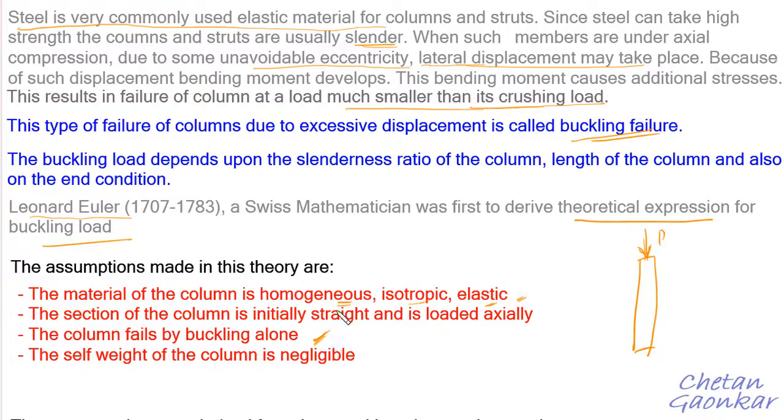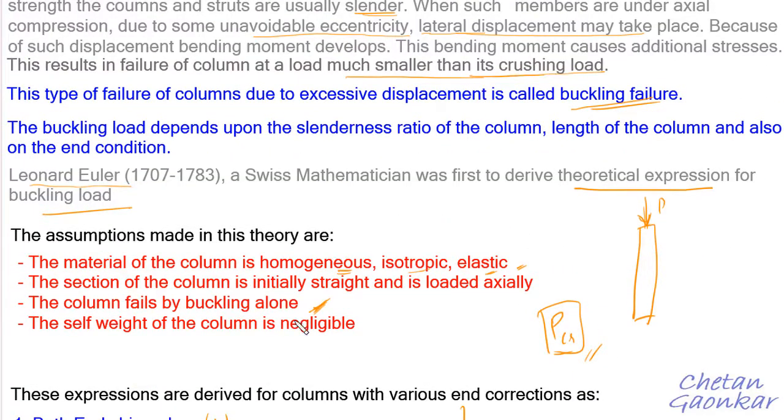Now this is very important. Whatever expression we will be developing, the critical load expression for Euler's theory, will take care of buckling alone. So this critical load expression for these different columns is developed keeping in mind it will fail only under buckling. So this will turn out to be even the limitation of this theory, which we'll look at later on.